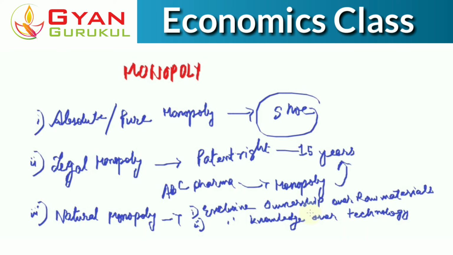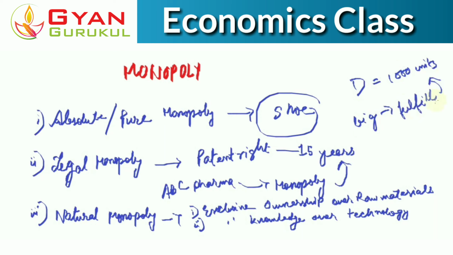Or we can also say what may happen, that let's say the demand for that particular product in the market is 1,000 units, and the size of a particular firm is so big that the firm itself can fulfill this particular demand.